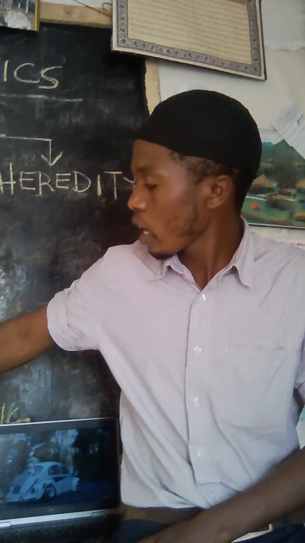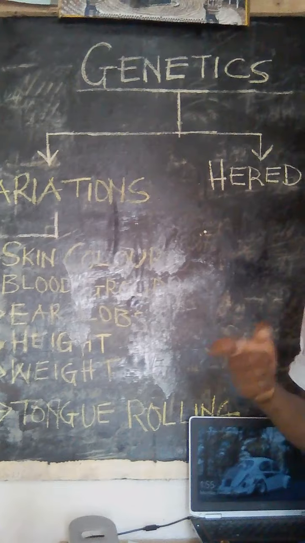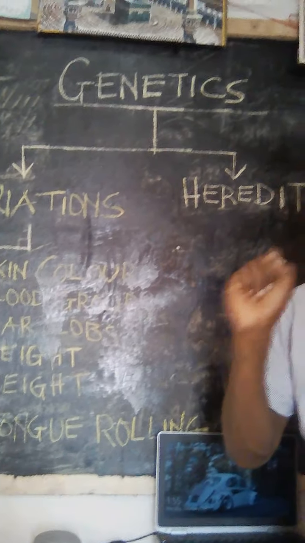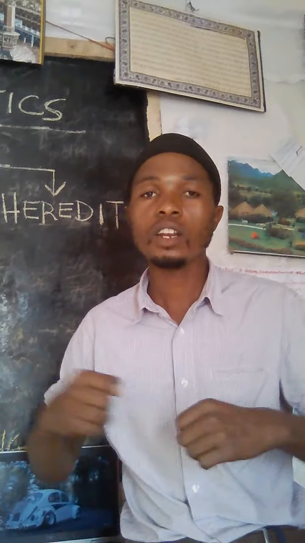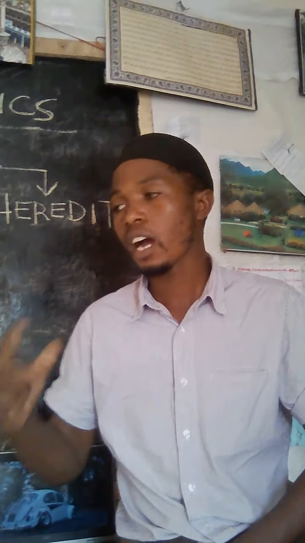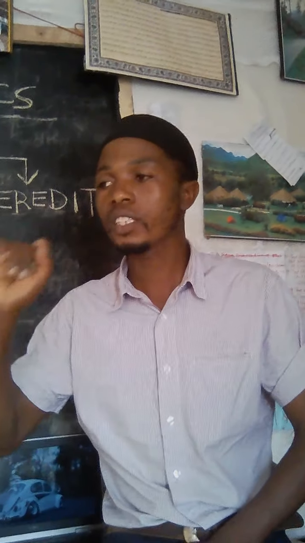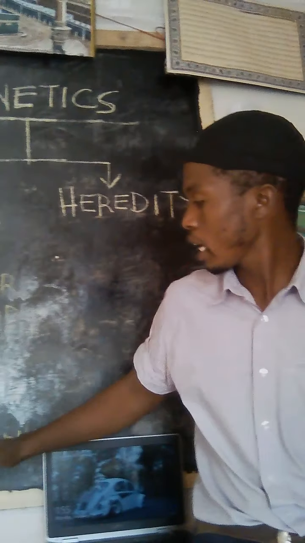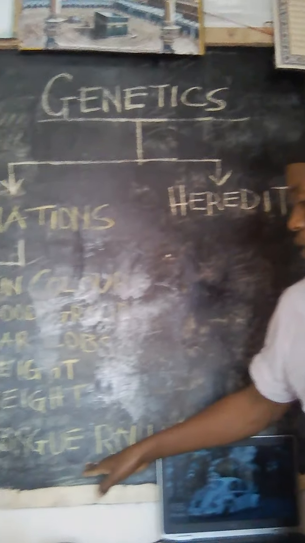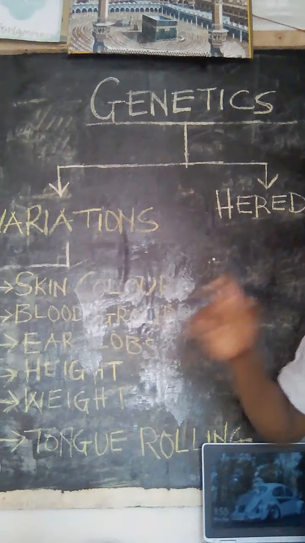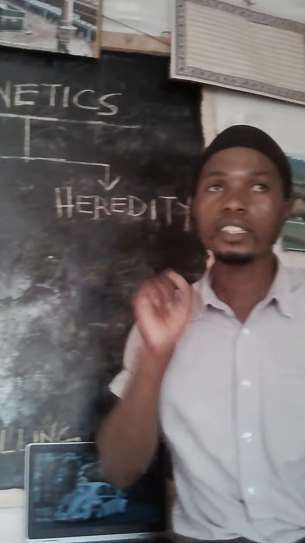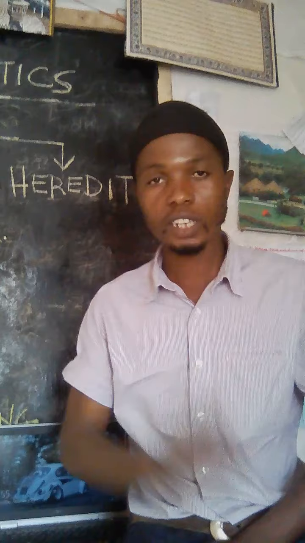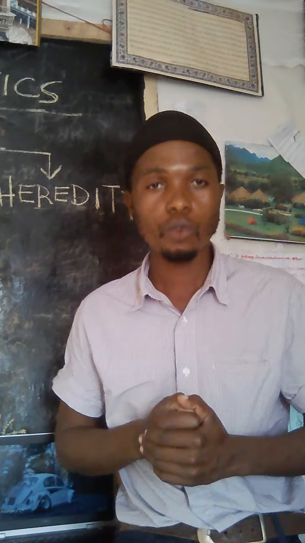Another variation has to do with weight. You are able to see that even in members of the same family or in the human species, some people have a lot of weight while others have less weight. The last variation that we are going to talk about is tongue rolling. In tongue rolling, we are able to see tongue rollers and non-tongue rollers. That is what we have for today.